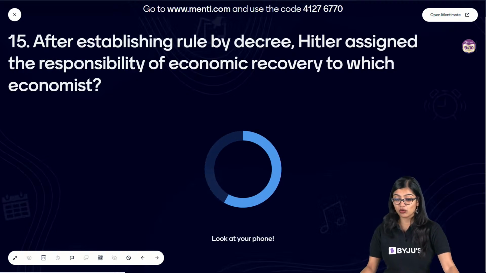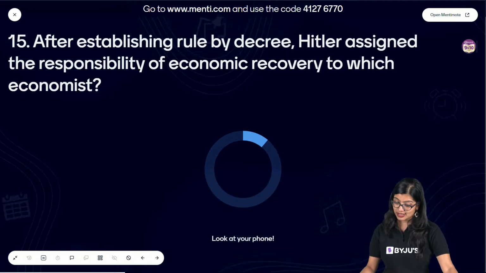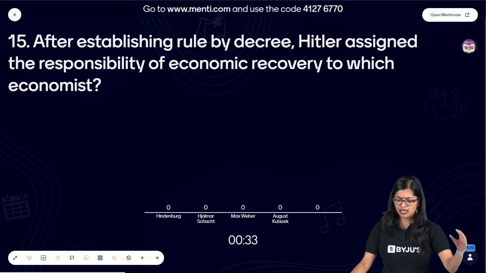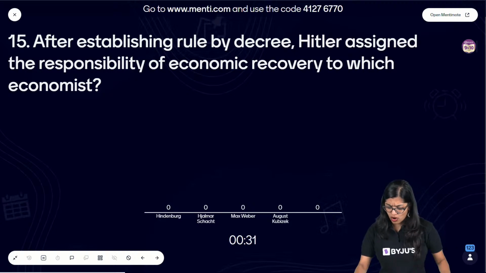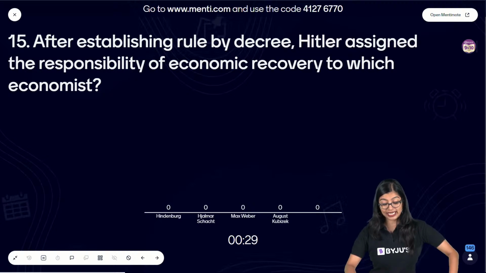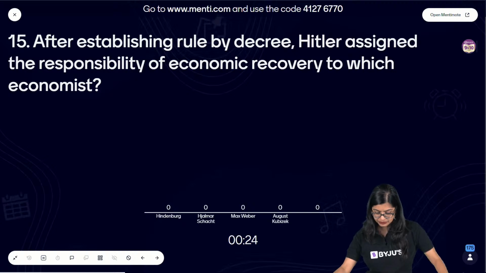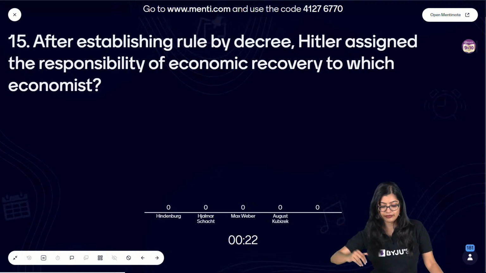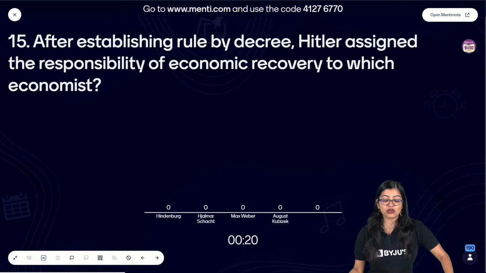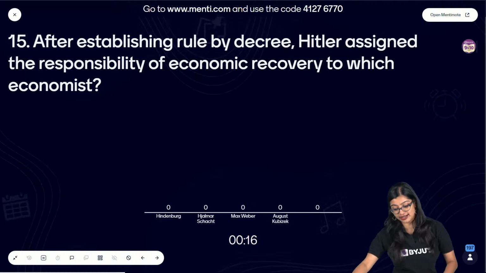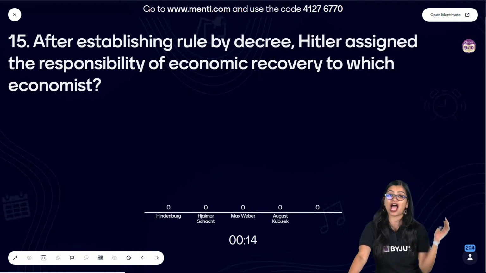After establishing rule by decree, Hitler assigned the responsibility of economic recovery to which economist? Is it Hindenburg, Hjalmar Schatz, Max Weber, or August Kubizek? Now ignore the fifth option, I think it's there by mistake, right? Who was the economist? Now this is very, very important. This particular project, which was initiated by the person, led to famous superhighways, Volkswagen, right?